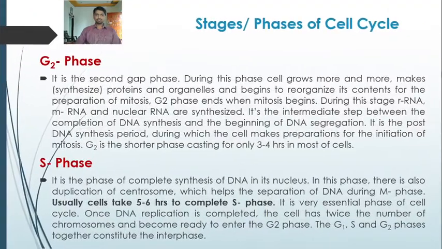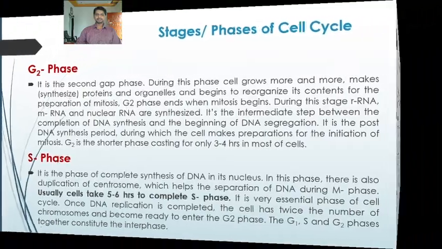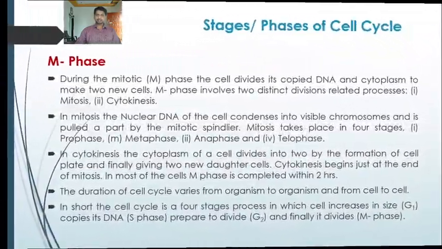Next is the G2 phase. It is the second gap phase. During this phase, cell grows more and more, makes proteins and organelles and begins to reorganize its content for the preparation of mitosis. So after G1 phase, the next phase occurs, it is the S phase.